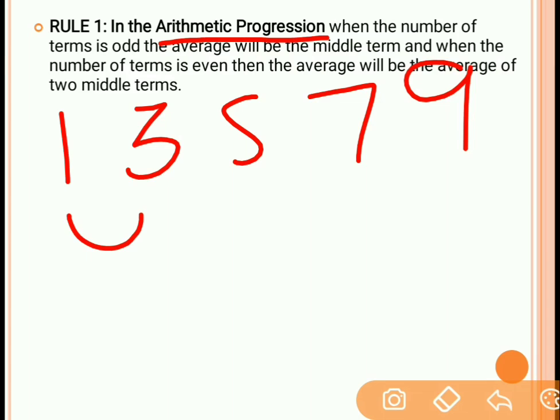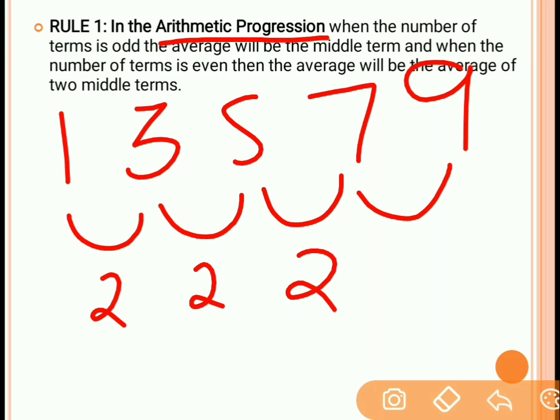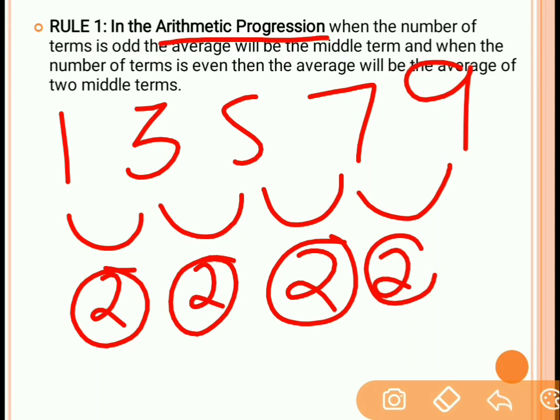Now if you take the difference of the first two numbers, 3 minus 1 is 2. If you take the difference of the third and second number, 5 minus 3 is also 2. The difference of the fourth and third number, 7 minus 5, is 2. In the same way, 9 minus 7 is 2. Here the difference is common between two consecutive numbers. So in a group of data arranged in increasing or decreasing order, if the difference between two consecutive numbers is fixed, here 2, 2, 2, 2, then this difference is common.